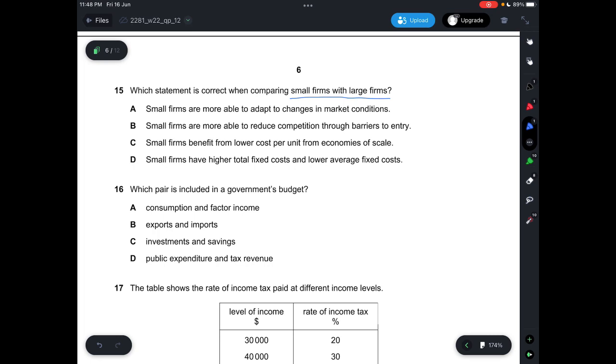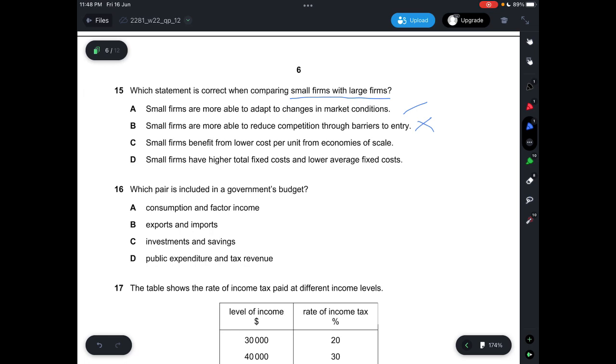So if you look at the 4 options, A says small firms are more able to adapt to changing market conditions, which is correct. Let's look at the other options though. B says small firms are able to reduce competition through barriers to entry, which is not correct. This should be for larger firms. Mostly larger firms will be a monopoly. So larger firms are more able to reduce competition through barriers to entry, but small firms, because they are small scale in production, find it very difficult to reduce competition. In fact, there will be more competition against smaller firms.